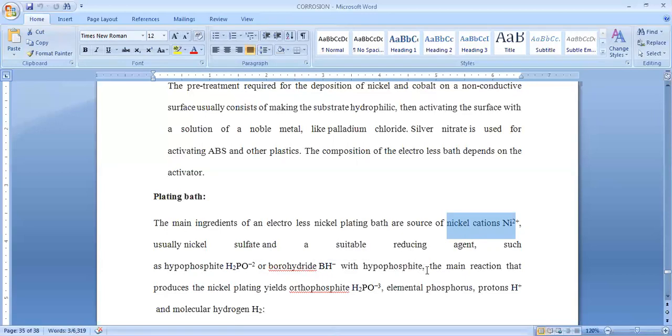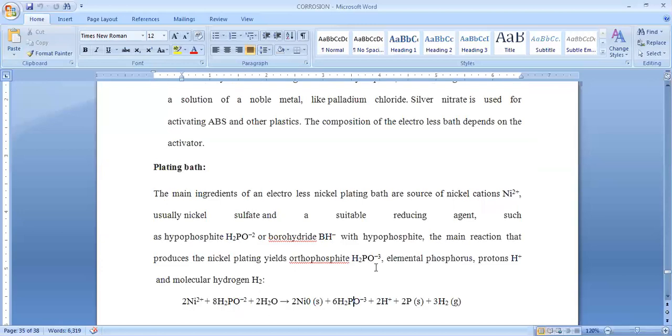With hypophosphite, the main reaction that produces nickel plating yields orthophosphite. The final product after the reduction process is that H2PO2 minus is converted into H2PO3 minus. What happens is that H2PO2 minus is converted into H2PO3 minus as the end product. Elemental phosphorus is also generated, along with protons H plus and molecular hydrogen. These are the byproducts in this electroless coating process.